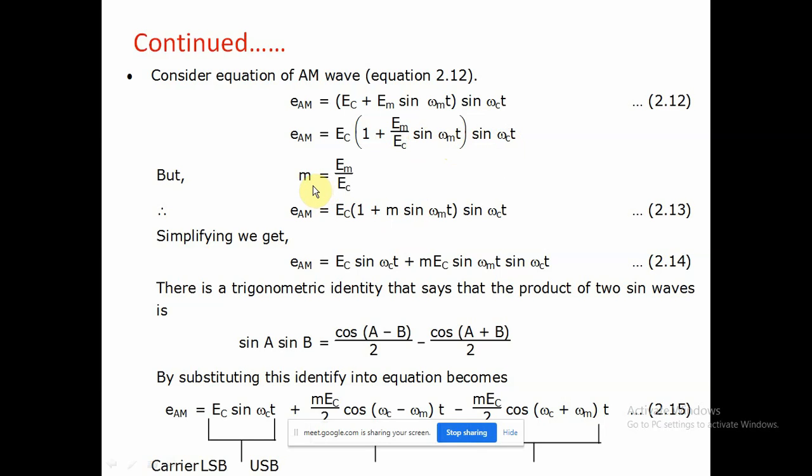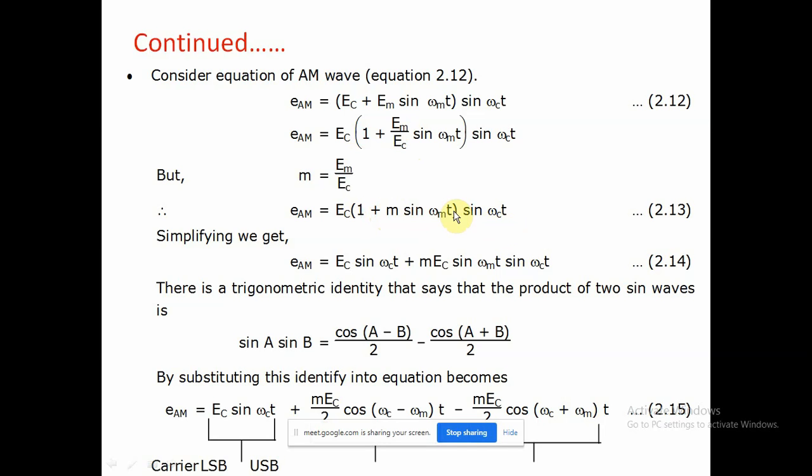We have already seen the modulation index, M equal to EM upon EC, and putting M here in the equation, we get EC times 1 plus M sin omega mt, times sin omega ct.